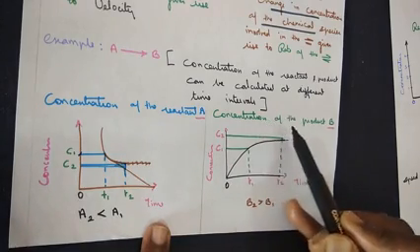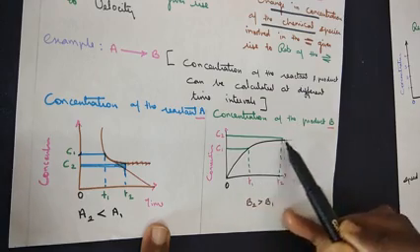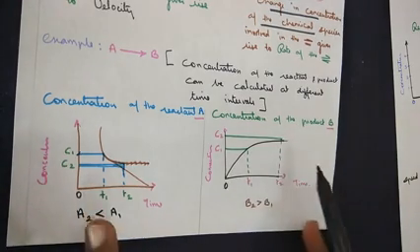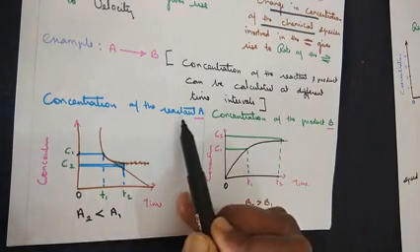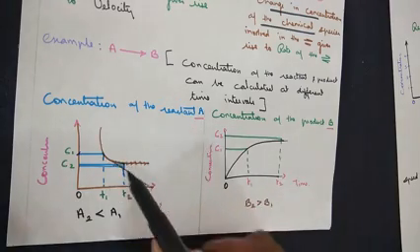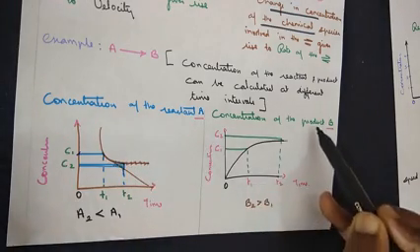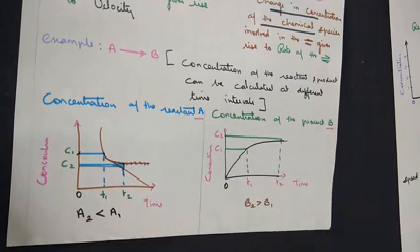On the product side there will be an increase in concentration. These are the only two concepts you need to remember. Reactant, there is a decrease in the concentration. Product, there is an increase in the concentration. Coming back to the terms that I have written as C1, C2, T1, T2.